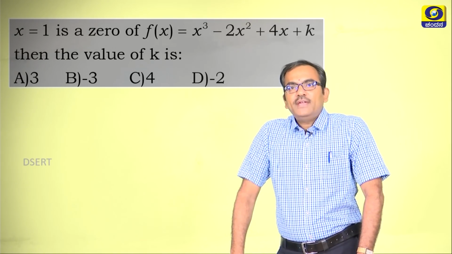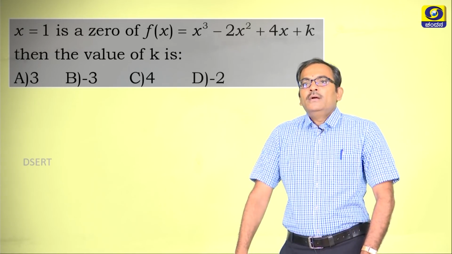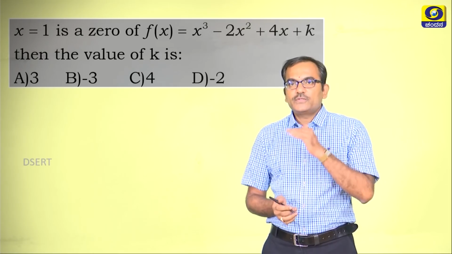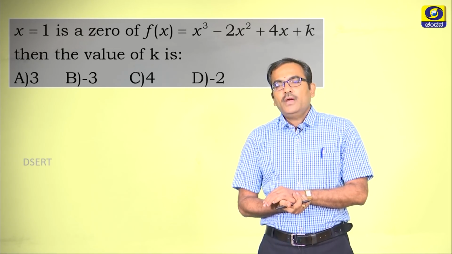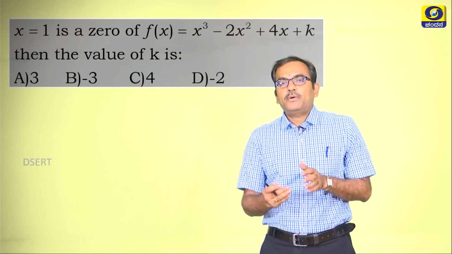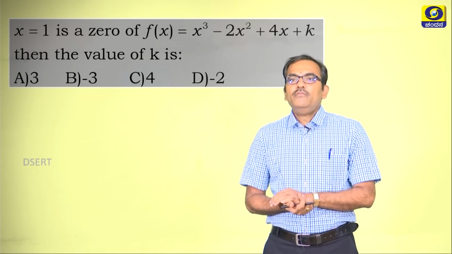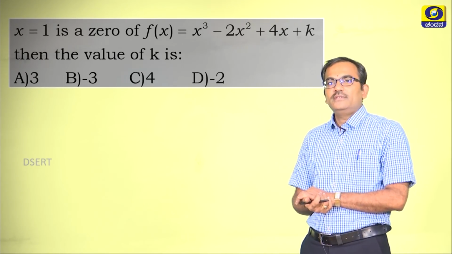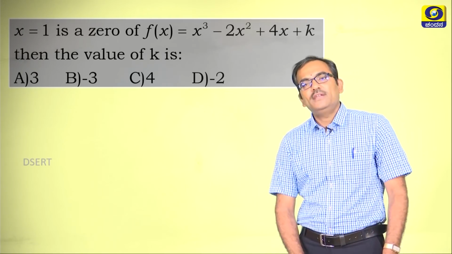Then the value of k is, here x is equal to 1 is one of the zeros they have given, and of course there are 3 zeros for this polynomial, since the degree of this polynomial is 3. And now we need to determine the value of k based on the value x is equal to 1 given.